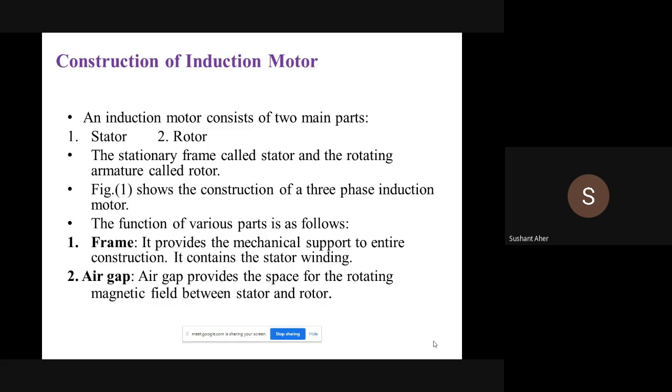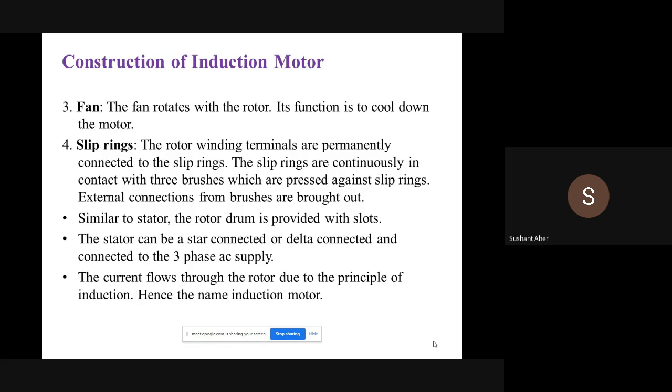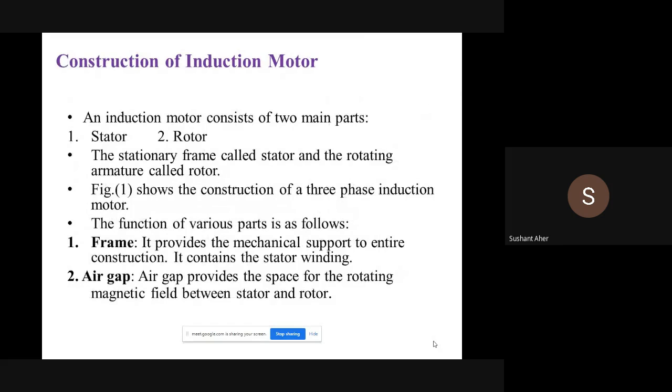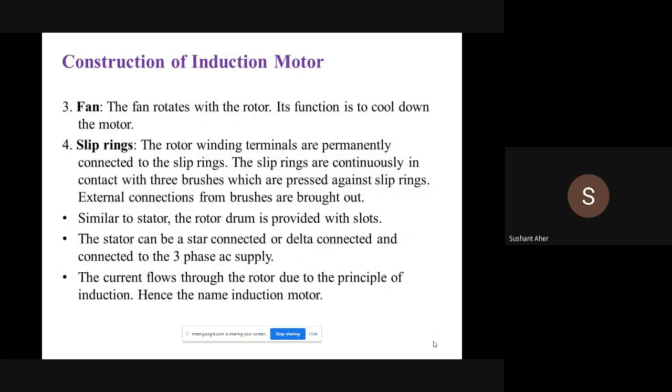The second important part is the air gap. This air gap is provided between the stator and the rotor winding for the movement of the magnetic field, or where the magnetic field gets created. The next important part is the fan. This fan rotates with the rotor, that means the fan is placed on the same rotor. The function of this fan is to cool the motor.